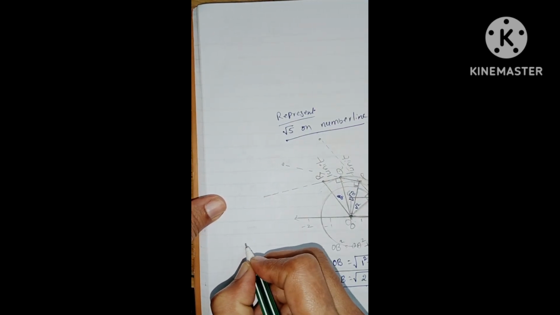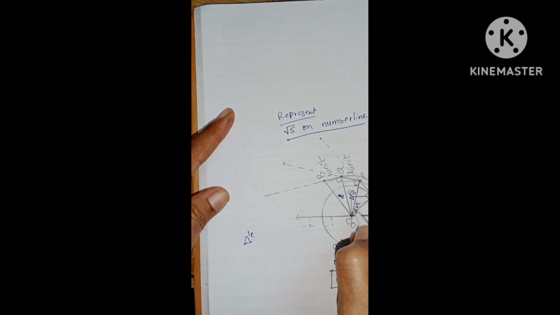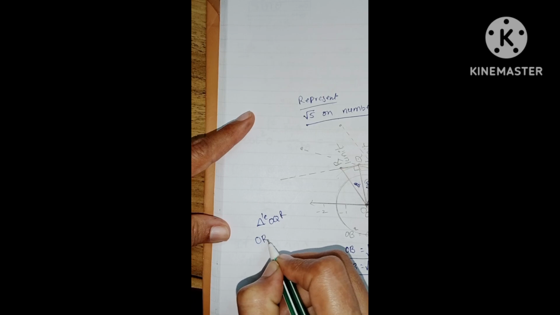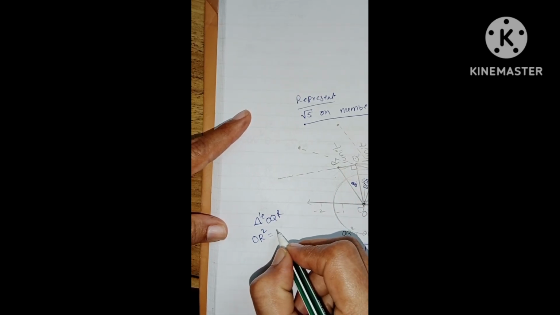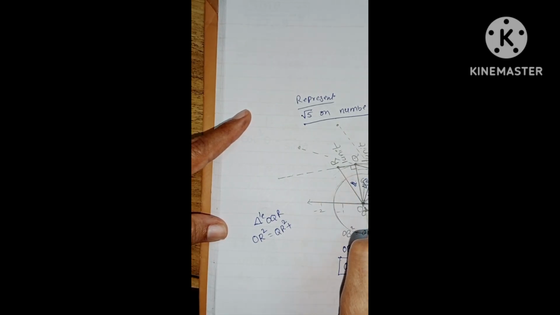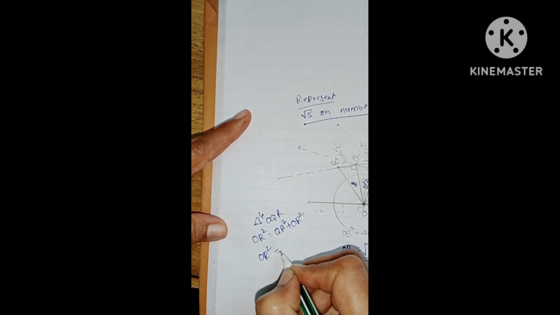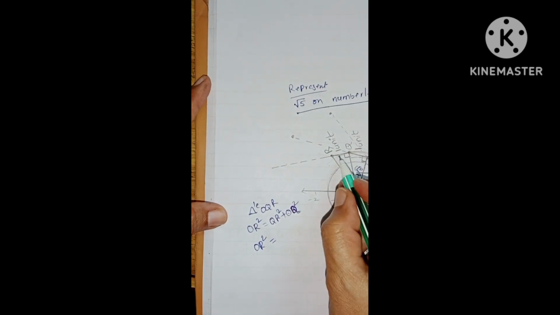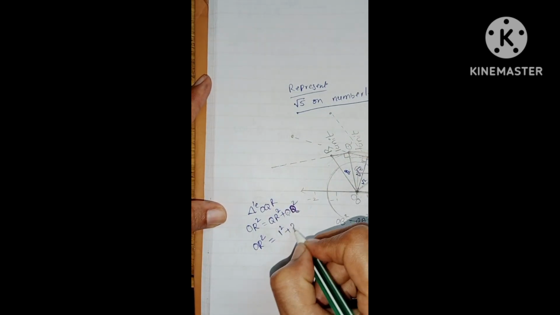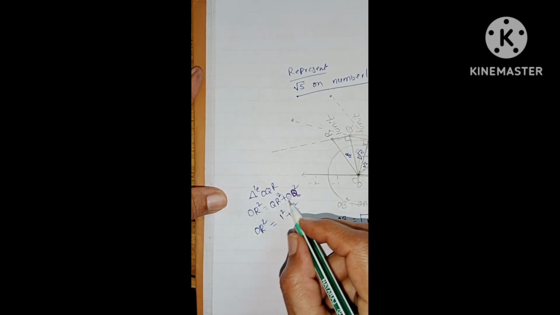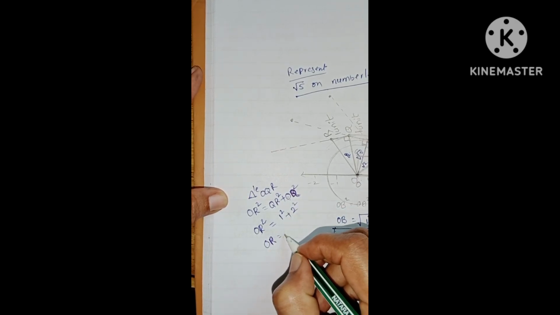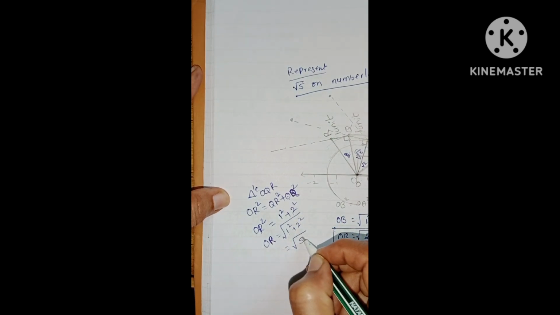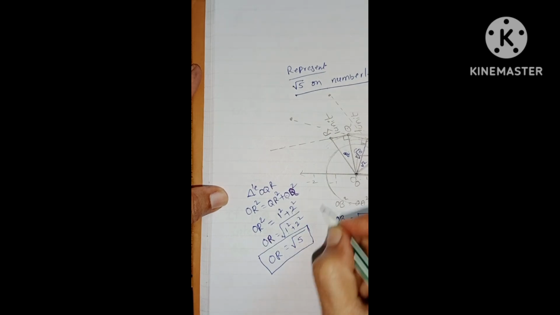In the right angle triangle OQR, using the Pythagoras property, what is OR? OR square equals hypotenuse square equals side square plus side square, which is QR square plus OQ square. QR is 1 unit, which is 1 square, and OQ is 2 units, 2 square. We need OR, not OR square, right? So if you transpose the square, it becomes the square root of 1 square plus 2 square, which is equal to the square root of 1 plus 4, that is 5. Now OR represents root 5. OR measure is root 5.